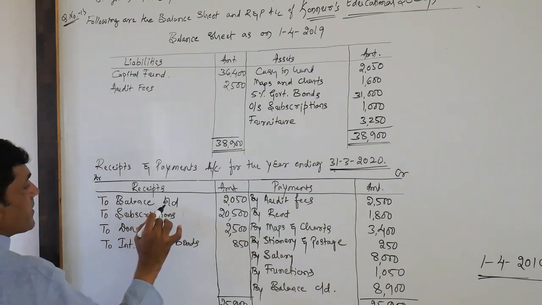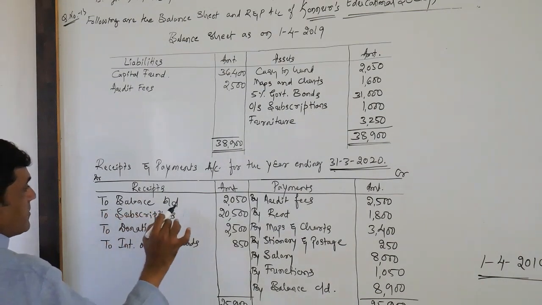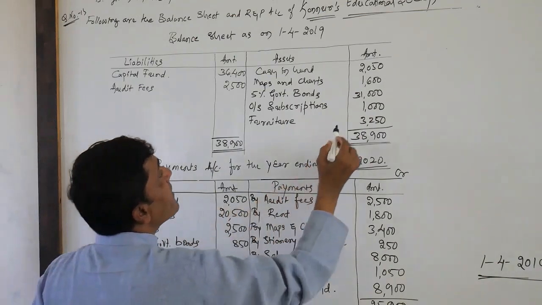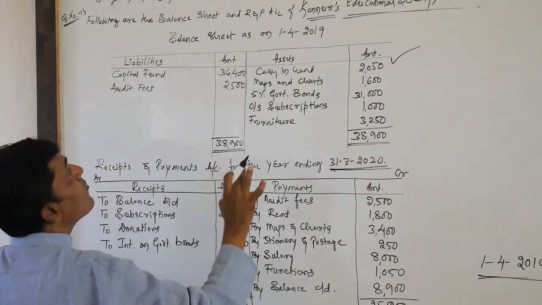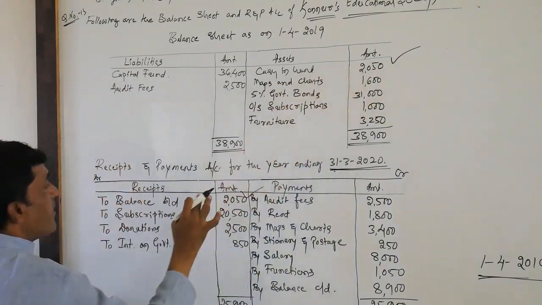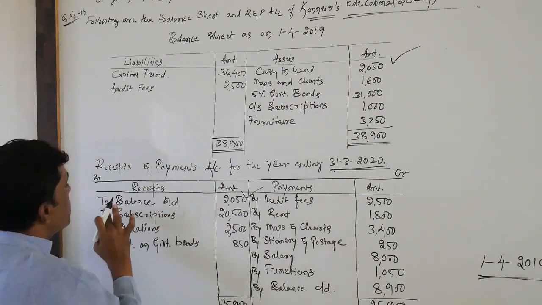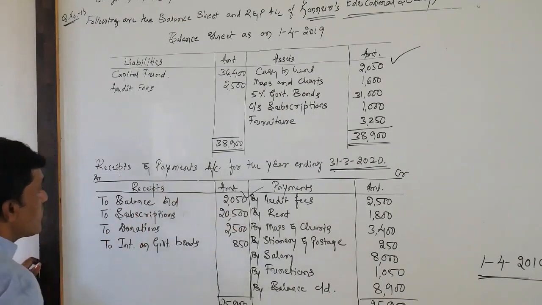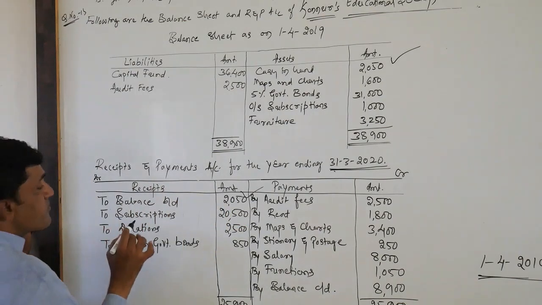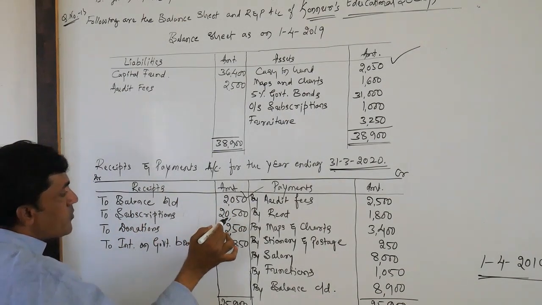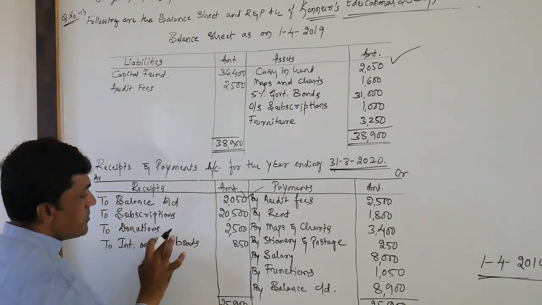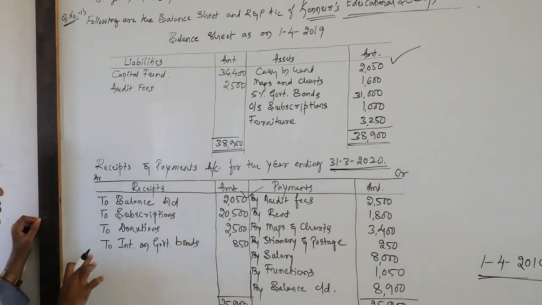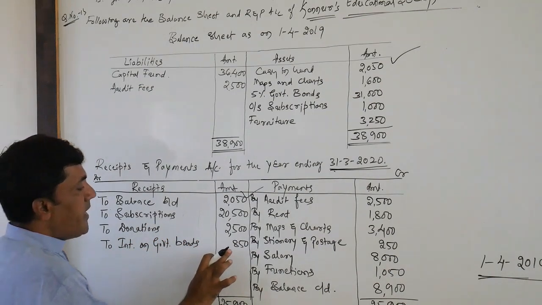This is the opening cash balance 2,050. Already it is here, 2,050. Opening cash, and we have given already, to balance brought down, that is 2,050. Subscriptions received during the year is 20,500. To donations 2,500. To interest on government bonds 850.